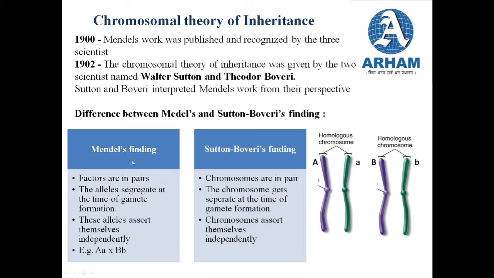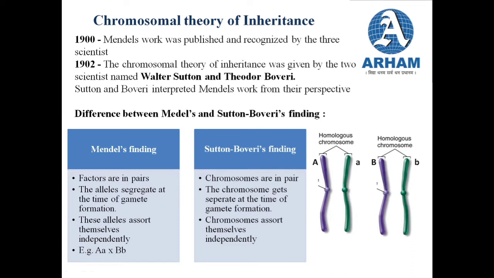In Mendel's finding, what did he say? That the factors are responsible to carry the heredity, and these factors are in pairs. Whereas Sutton and Boveri said that the chromosomes are in pairs and the factors or genes that Mendel had discovered are on these chromosomes that are carrying the heredity. So it was not of much difference.